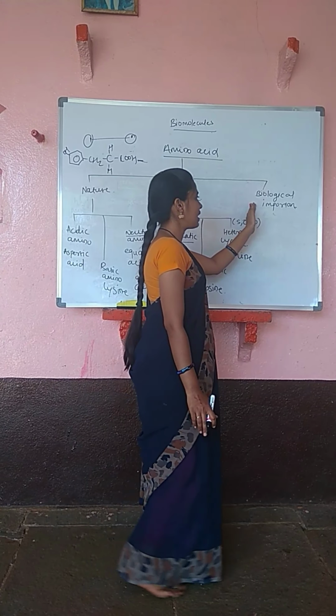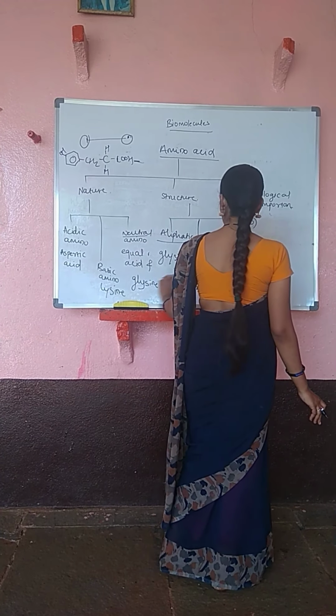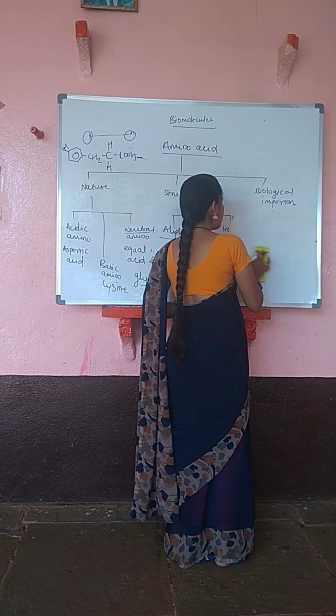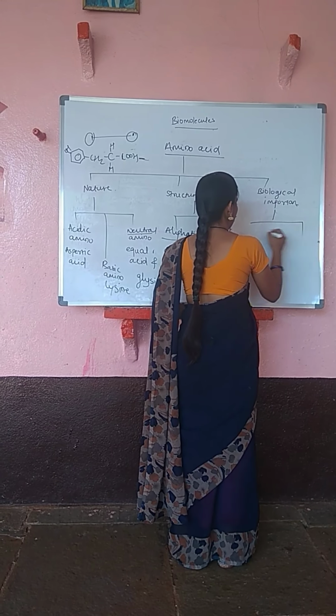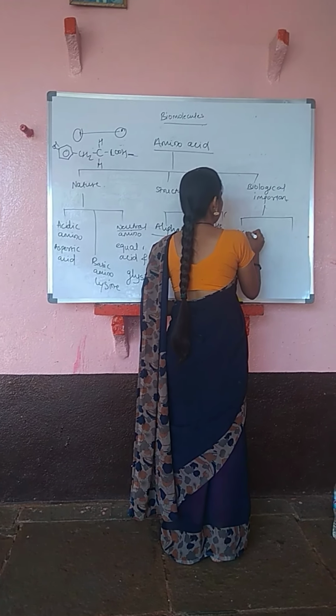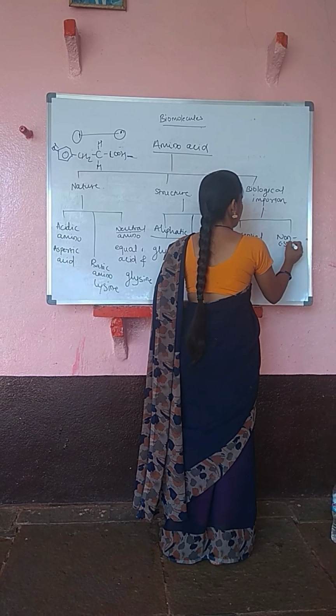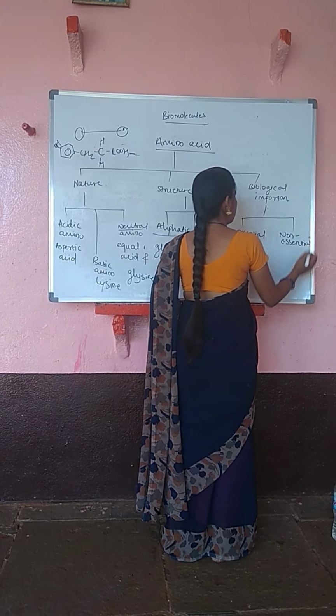Come to the next one, that is biological importance. On the basis of biological importance, amino acids are classified into two parts. One is essential and another one is non-essential. What is meant by essential?